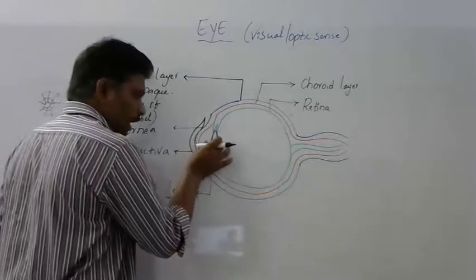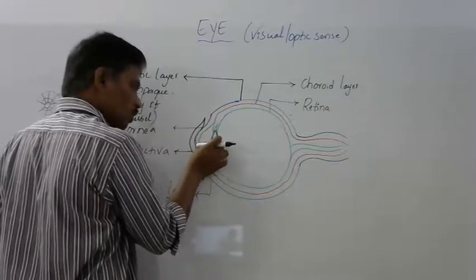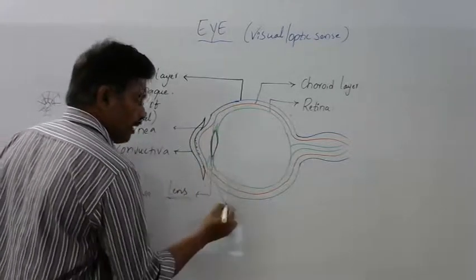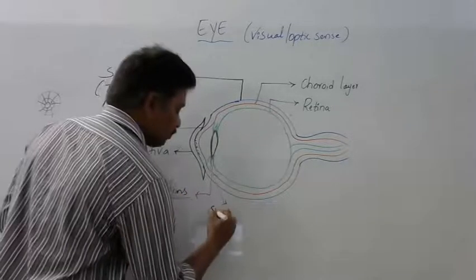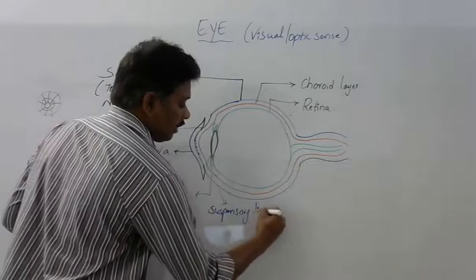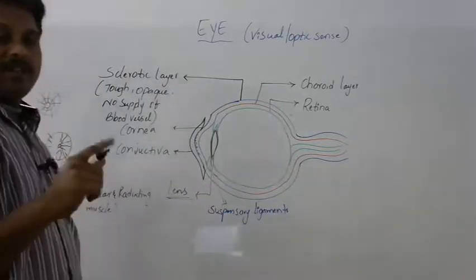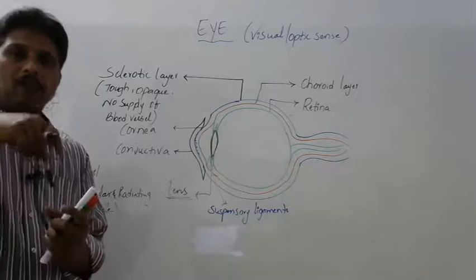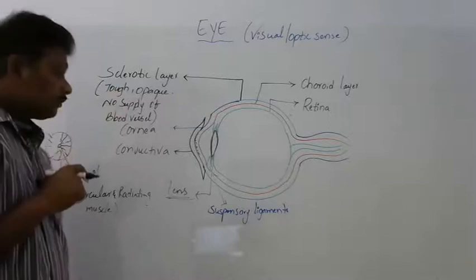This flexible lens is held in position by specialized muscles called suspensory ligaments. Suspensory ligaments are the muscular structures which hold the biconvex lens in perfect position.